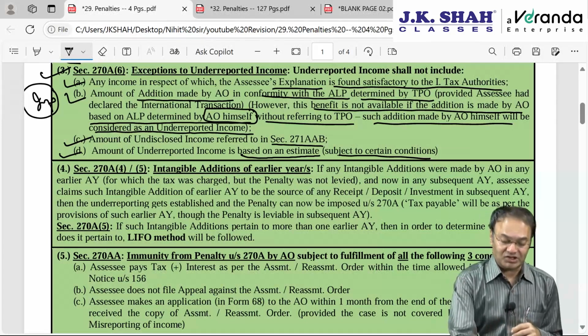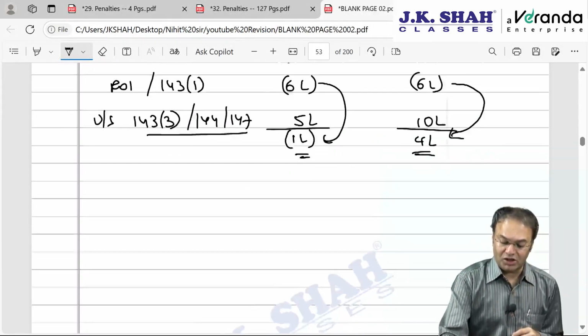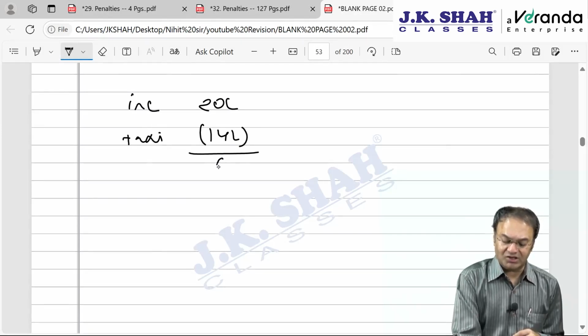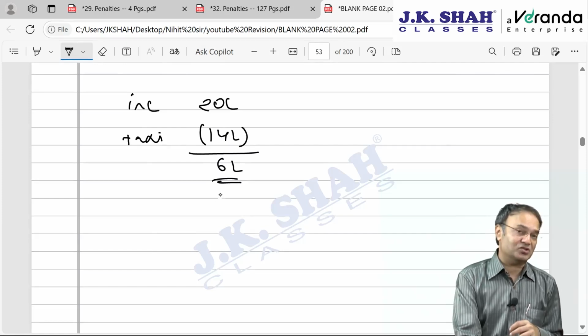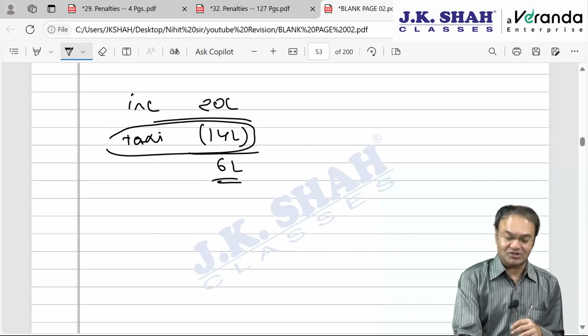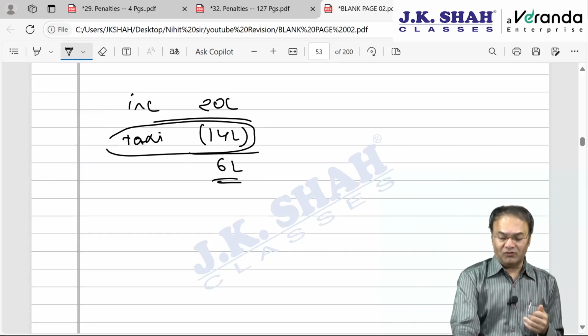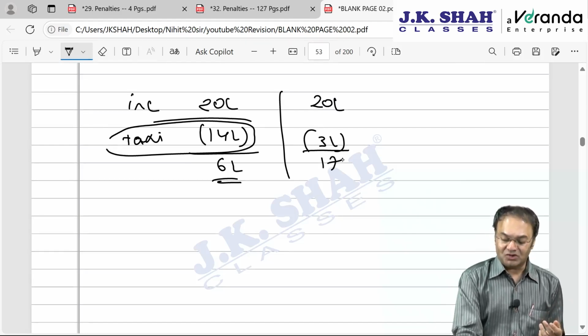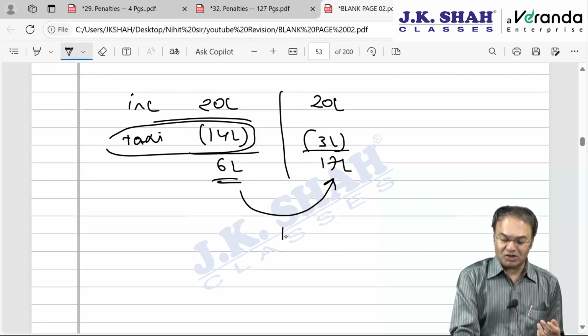For example, the assessee files an IT return showing income of 20 lakh rupees, claims expenditure on taxi charges of 14 lakh rupees, which is 70% of his income, and discloses net income of 6 lakhs. In such a situation, the AO will question him about the evidence for these taxi charges. The assessee is unable to prove it, so the AO makes some disallowance. The AO says 14 lakhs is too much. Without evidence, I will allow you 3 lakh rupees. Pay tax on 17 lakh. That means the AO makes an addition of 11 lakh rupees.